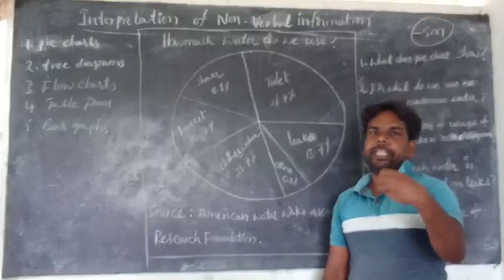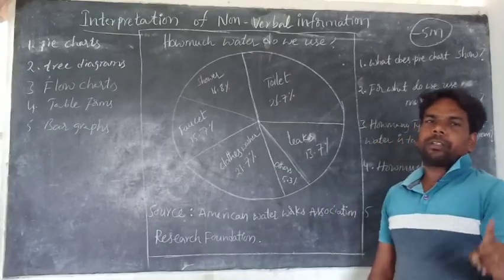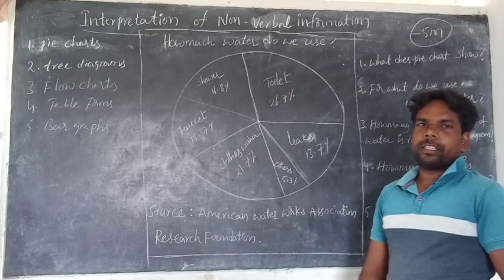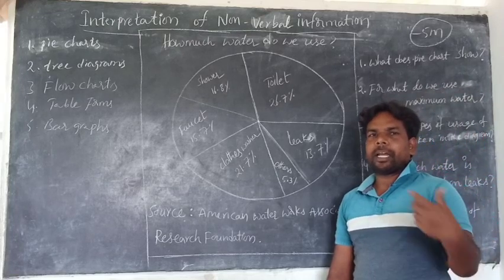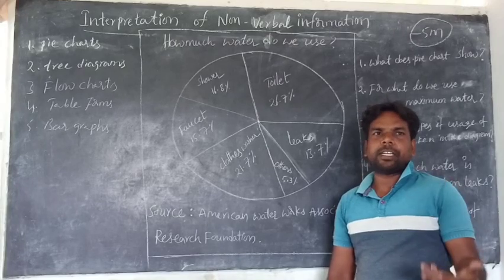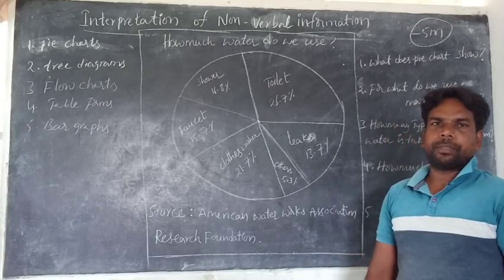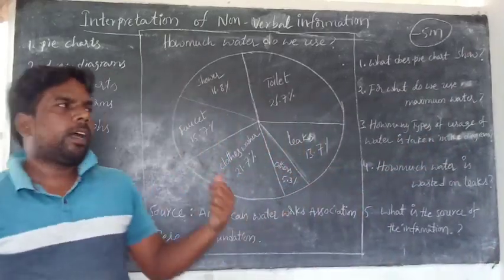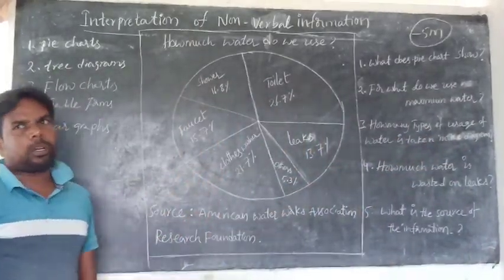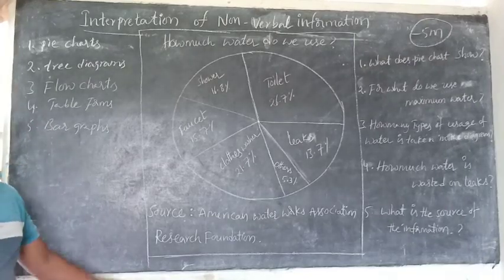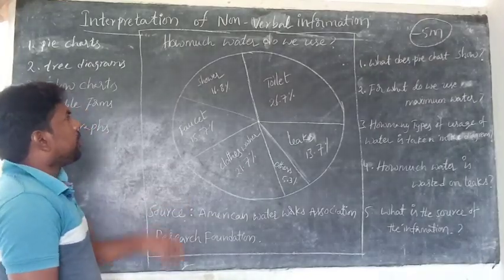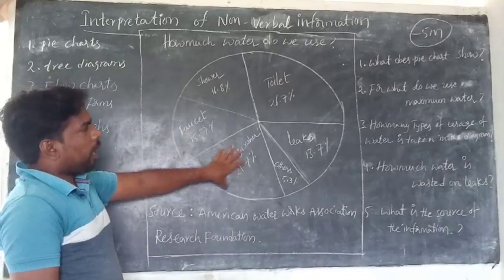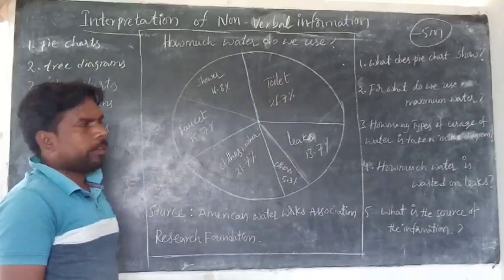It's very easy. If you lose 1 mark, you will not get more than 90, and getting more than 90 is very tough in the second year. Like this session, there is one more topic, advertisement, which is also very simple. So the first one is the pie chart. This is the picture, and those are the 5 questions.